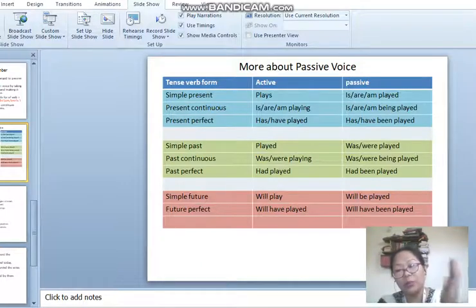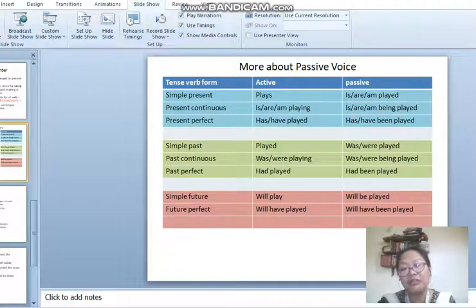In future, it will become will be. Continuous verbs have the ing form, but in passive we add being. If it is a perfect tense, then we will use been played: has or have been played, past had been played, and future will have been played. So keep this in mind.